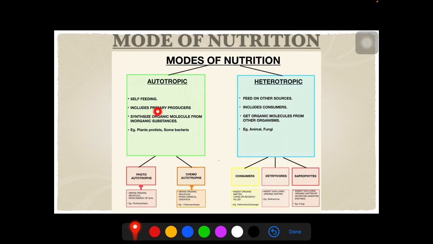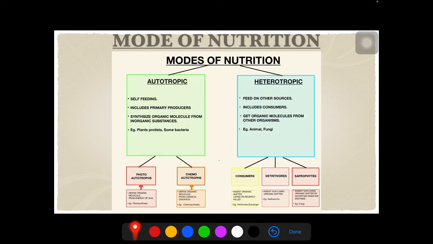These will include primary producers. When we talk about primary producers, we are referring to plants. They synthesize organic molecules from inorganic substances. The examples are plants, protists and some bacteria. Autotrophic mode of nutrition is further divided into photoautotrophs and chemoautotrophs.